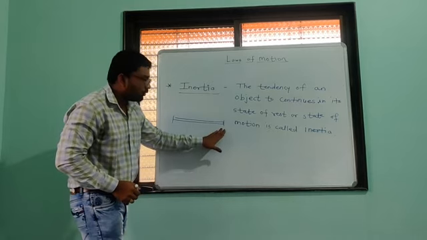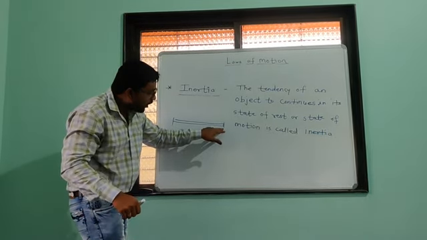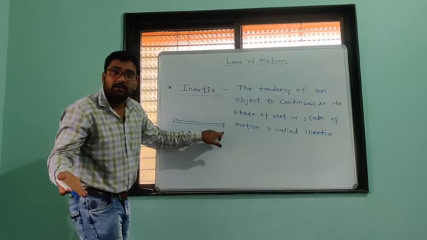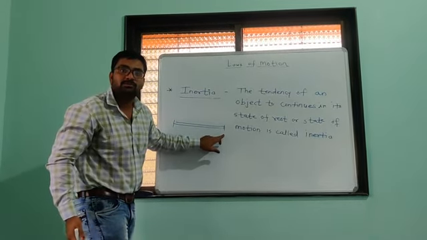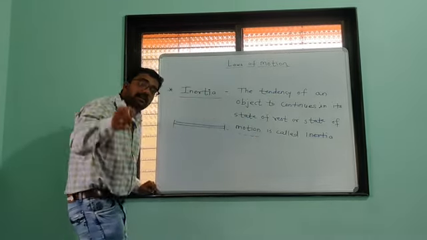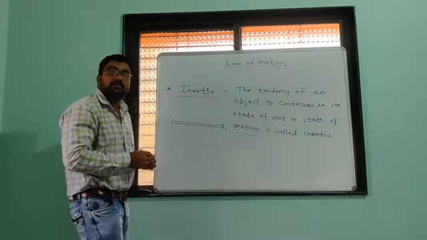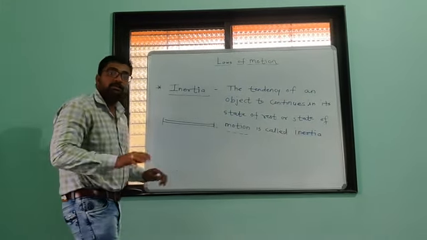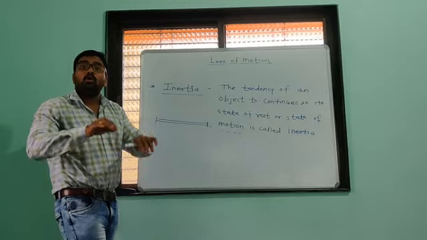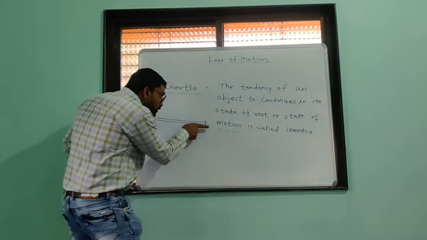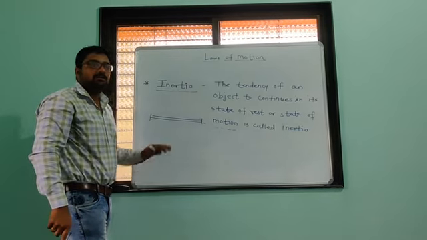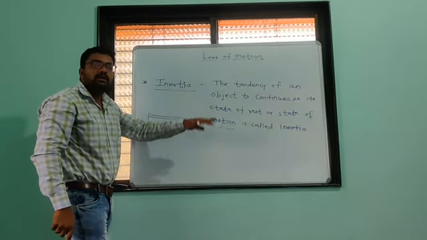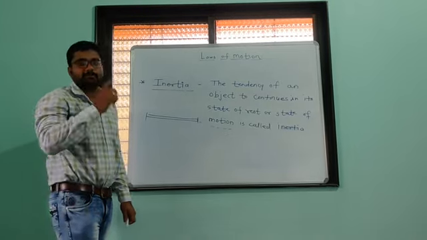They win the gold medal here, but still they do not stop, because their body tries to continue in its state of motion. So they run up to the next 20-30 meters and then stop, because at the 100-meter position their body doesn't want to stop. This property of an object is called inertia.